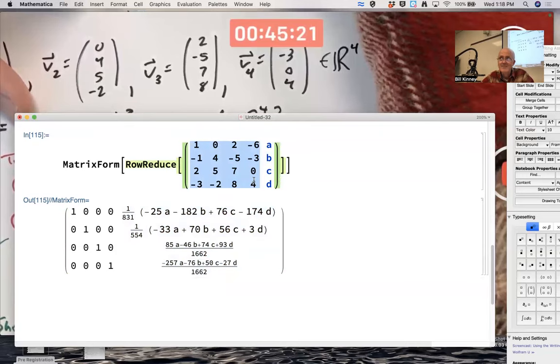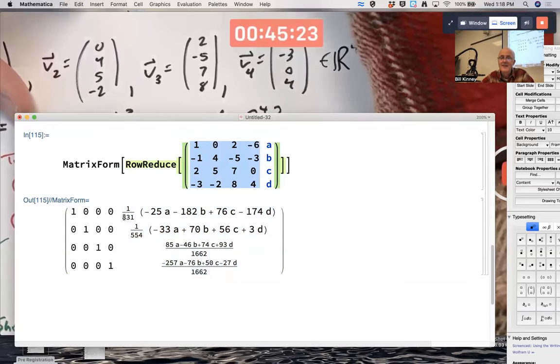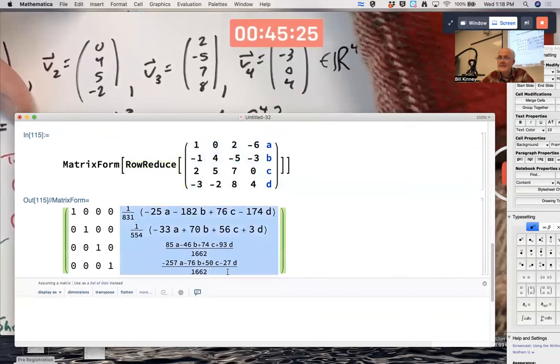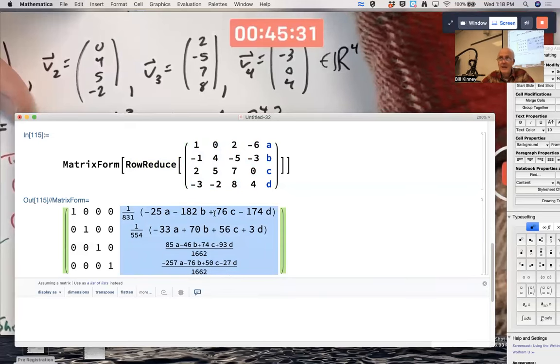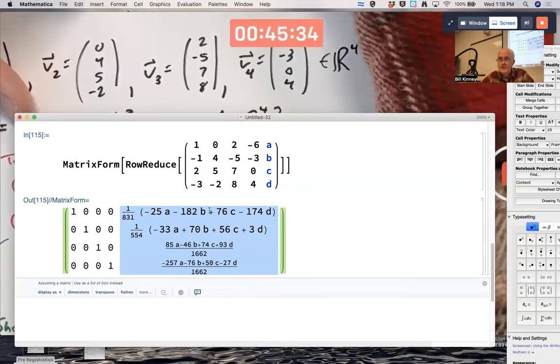Should I say it again? Linearly independent, because if A, B, C, and D are all 0, then these numbers are all 0. Spans R4 because no matter what A, B, C, and D are, there's a solution. Complicated solutions, but they are there.